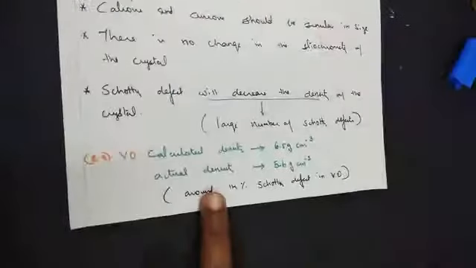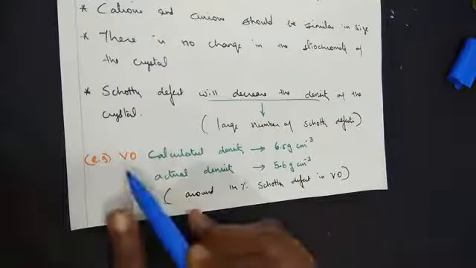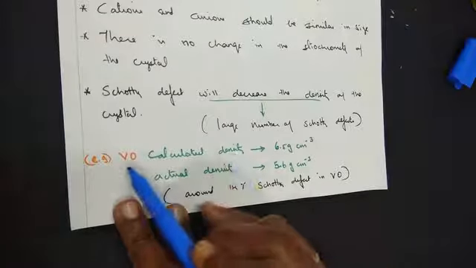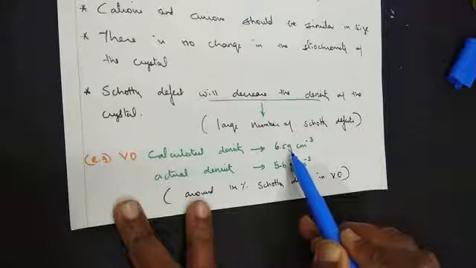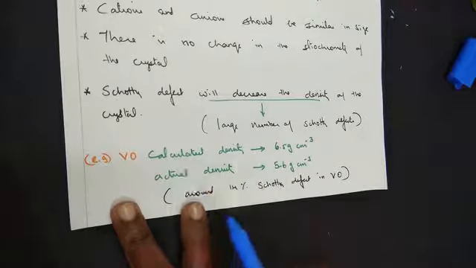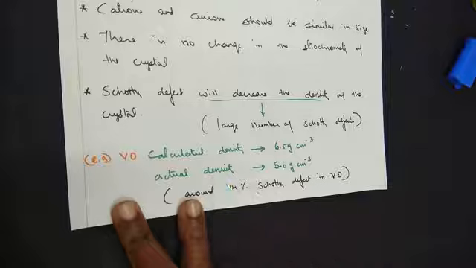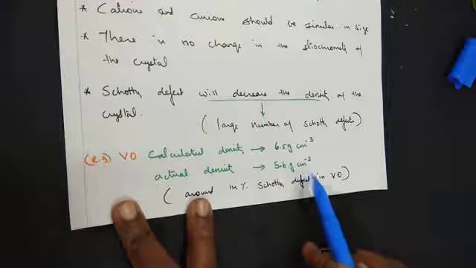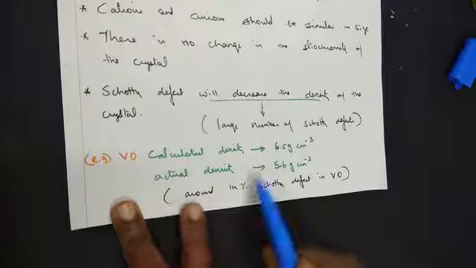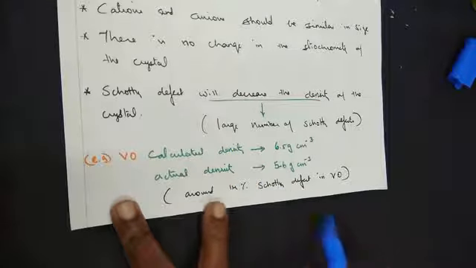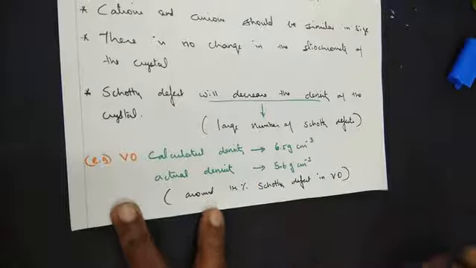Now this is the example given in the textbook for you all. Vanadium monoxide. The calculated density in vanadium monoxide is 6.5 gram per centimeter cube. But in actual measurement, when we calculate the density, we get only about 5.6 gram per centimeter cube. So what type of defect is found within this vanadium monoxide? A Schottky defect of 14% is found here.